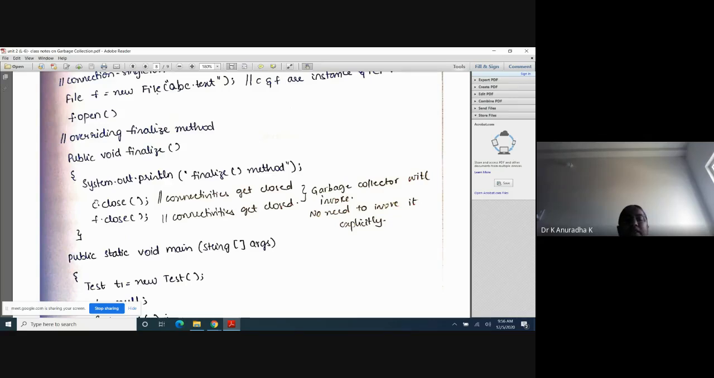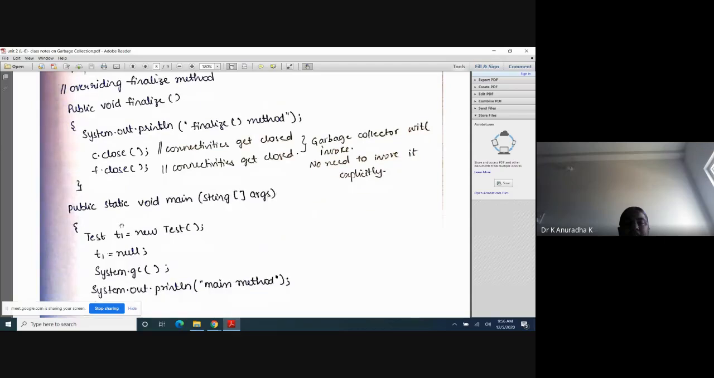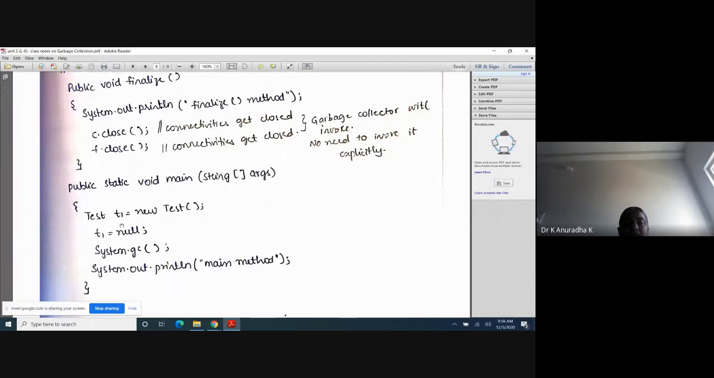Now when it enters the garbage collector, it enters the finalize method. First it will print "finalize method". After that it will close the connections. Next, I will explain with a diagram, then you can easily understand.